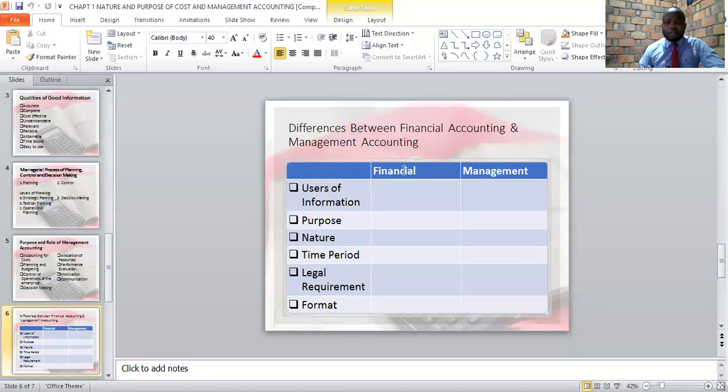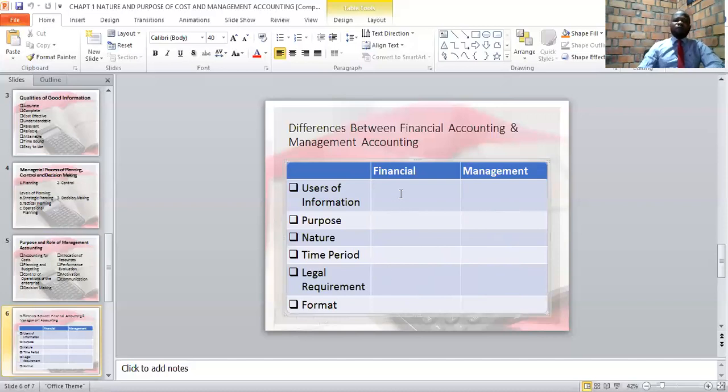The fifth difference between financial accounting and management accounting is on the legal requirement. When we come to financial accounting, all limited companies must prepare financial statements. There is a legal requirement that all companies must prepare financial statements. Actually, when you don't prepare financial statements, especially for limited companies, you can be taken to court and charged in a court of law. While for management accounting, there is no legal requirement for management accounts. Management accounts are only helping us to manage the business better.